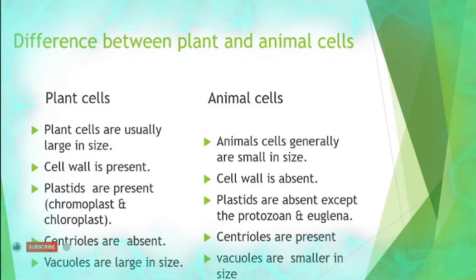And plastids are present, like chromoplast and chloroplast. These are the plastids present in plant cells. Plastids are absent except in protozoans and euglena.